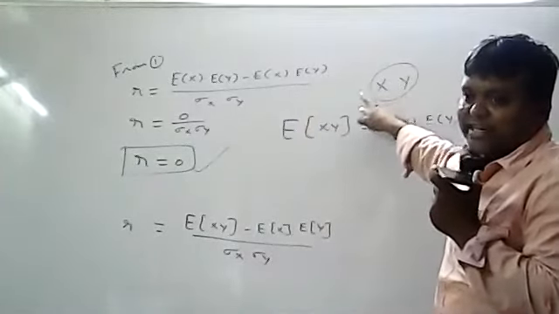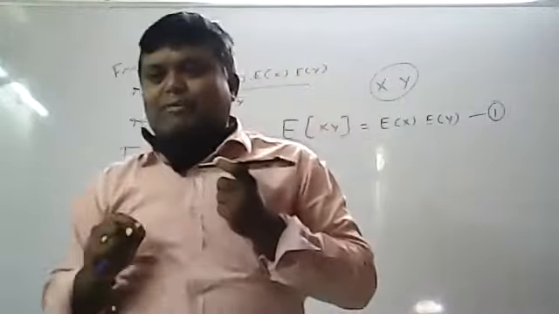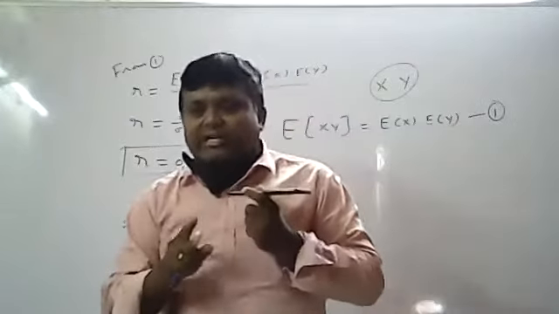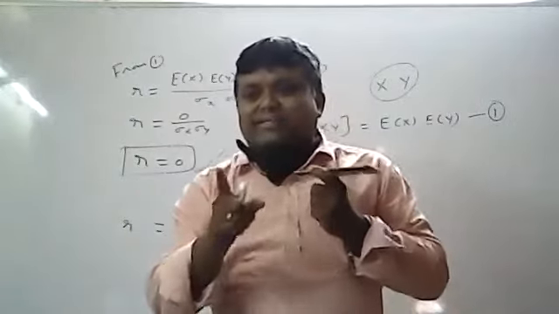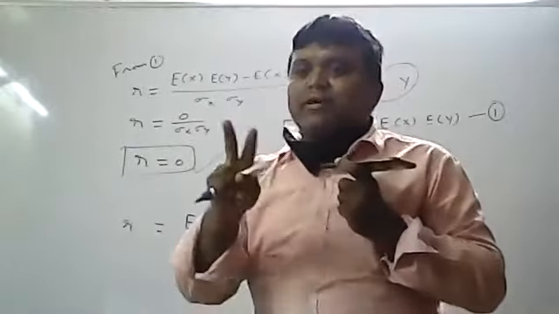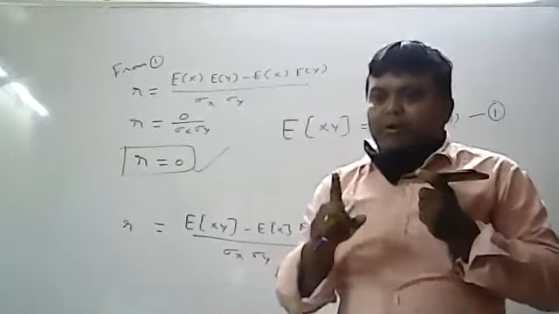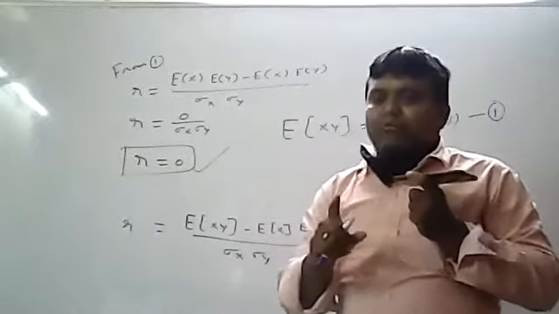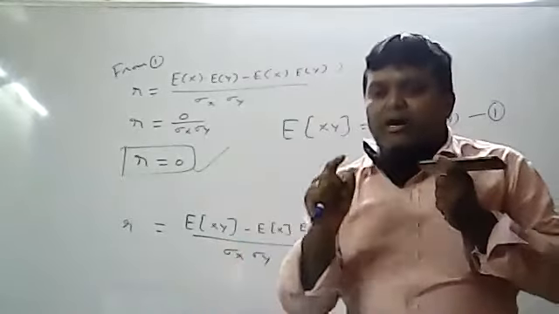That means there exists a relationship between X and Y. So this statement I will prove by taking a numerical example. I will show that for the data the R value will be 0, but there exists a relationship between X and Y. Then both the variables are not independent.